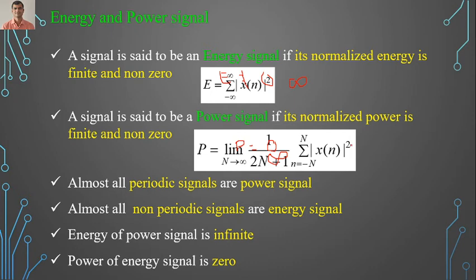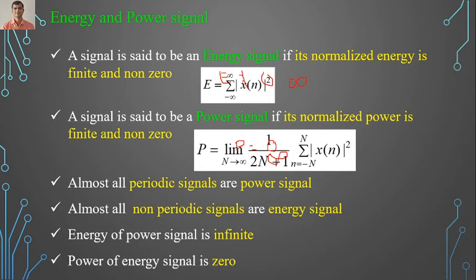Almost all non-periodic signals are energy signals. When you find a signal is non-periodic, first you go for energy. If its energy is finite and non-zero, it is said to be an energy signal. Now if the signal is energy, its power is zero.